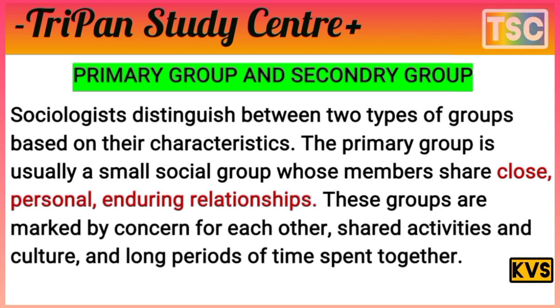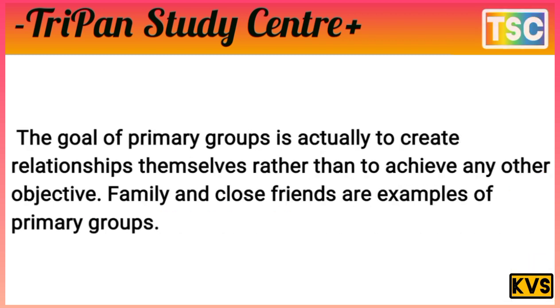That's important here. There is a difference between the two types, primary and secondary group. The primary group is usually very small, because its members share close, personal, enduring relationships. The goal of a primary group is actually to create a relationship among themselves rather than to achieve any other objective. Family and close friends are examples of primary group.